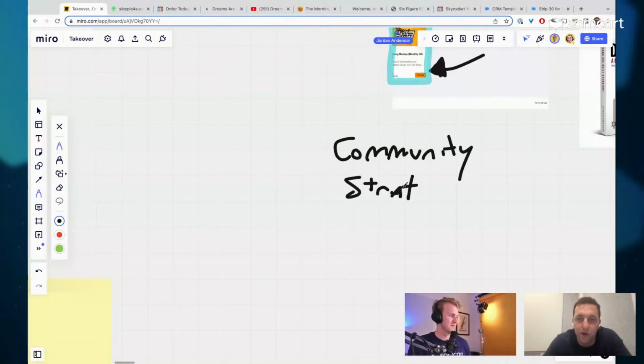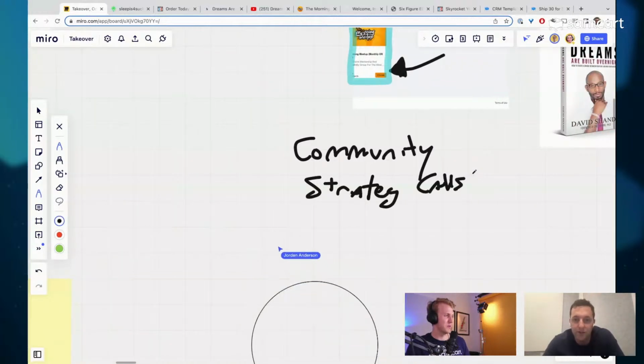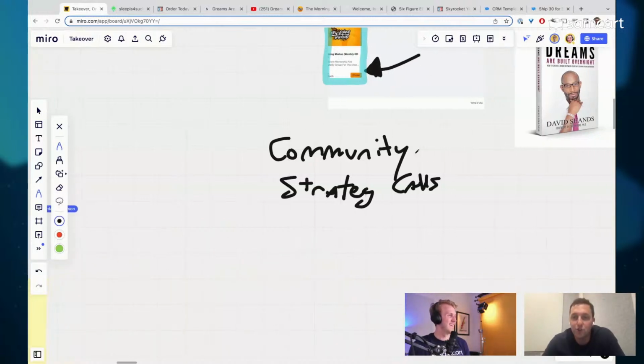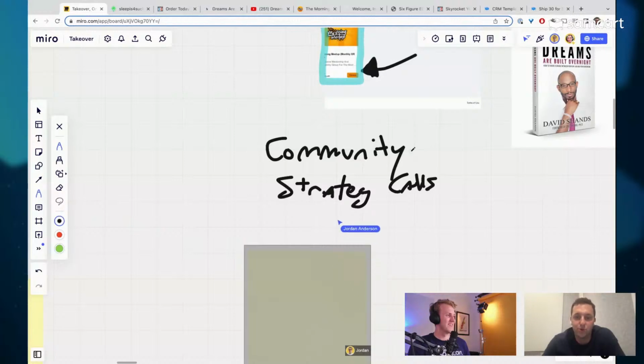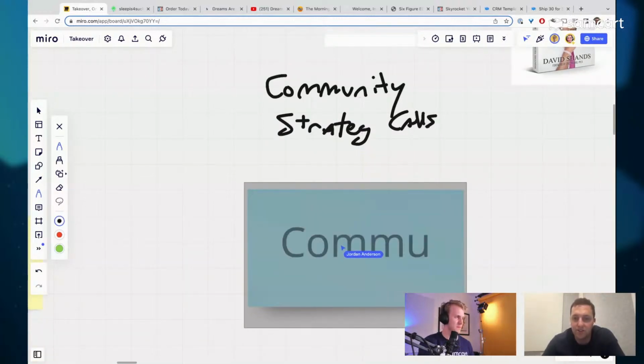And I'm sorry, guys, this is with my mouse over here. It's going to be a little tough. But we've got these strategy calls, and we're not done yet. We'll make it look pretty. Hang on. I'm going to get it hooked up. I like it. So already we've got two different tools and two different places where David and his team have to go check numbers and stats and that kind of stuff.